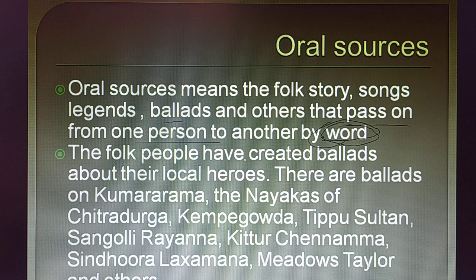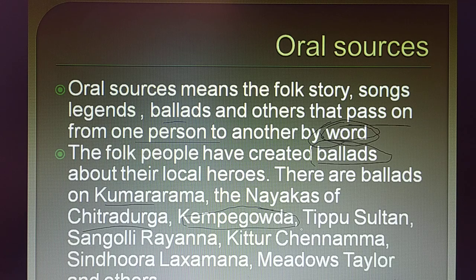Here folk people have created ballads about their local heroes. Folk means a group of people, and they have created adventurous stories, which are called ballads, such as the ballads on Kumara Rama and the Nayakas of Chitradurga. You can see the Chitradurga history, very wonderful. And Kempe Gowda. Obviously there are books available on Kempe Gowda, the Nayakas of Chitradurga and Kumara Rama, but at the same time there are many stories that are not in written form. They are in songs and stories.